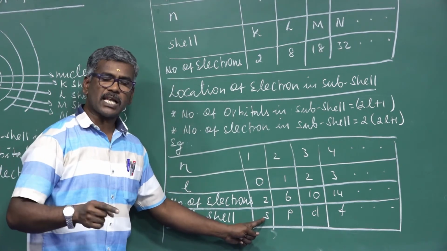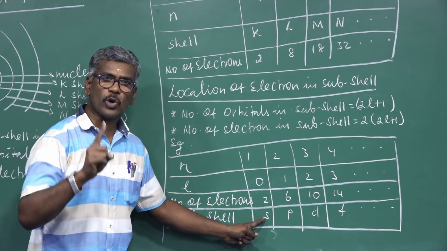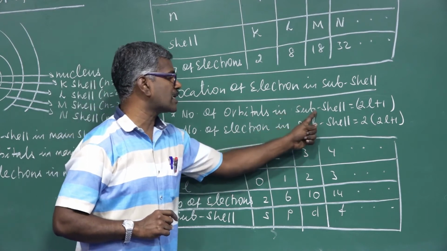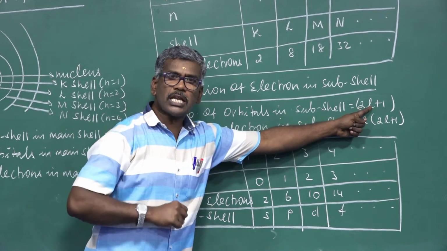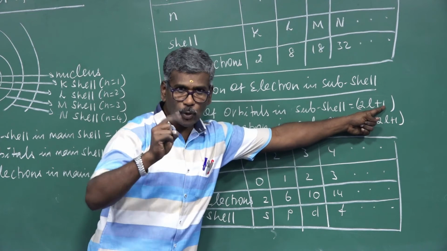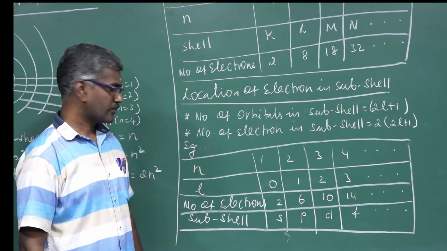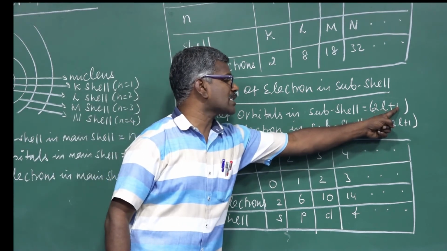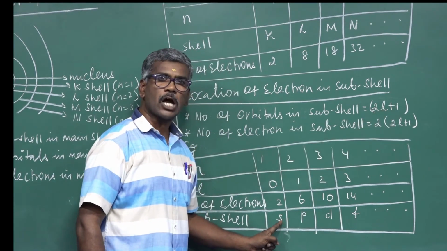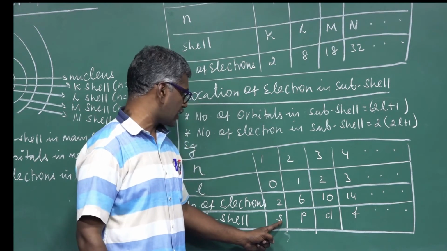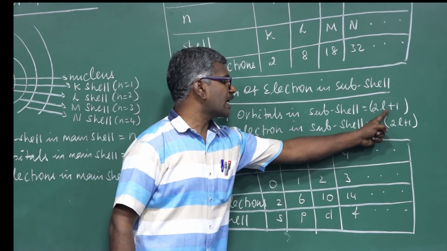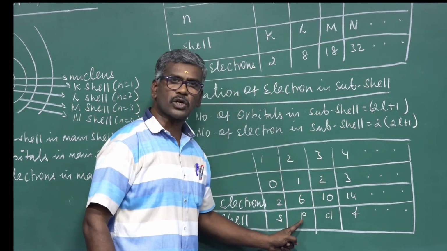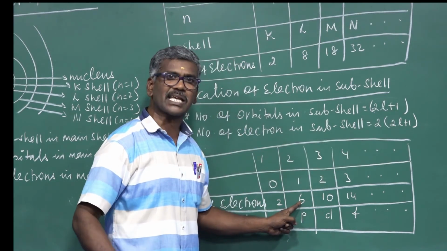In the S subcell, how many orbitals are present? Only one orbital. What is the formula for number of orbitals in subcell? Suppose l value 0, how many? Only one orbital. l value 0 means only one subcell, and only one orbital. l value 1 means here 3 orbitals. In the P subcell, totally 3 orbitals, accommodating 6 electrons.